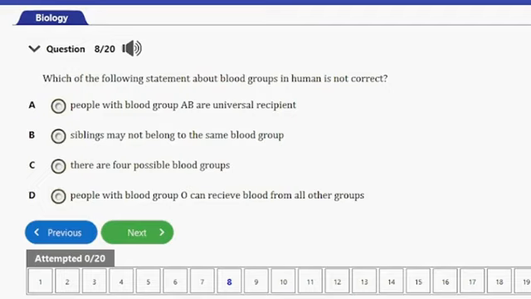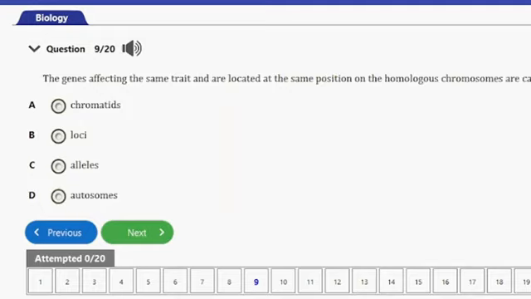People with blood group O are universal donors and not recipients, which means they can donate blood to all groups, and they are not universal recipients, which means they cannot receive blood from other groups. And that's it for that question. So let's consider the next question.